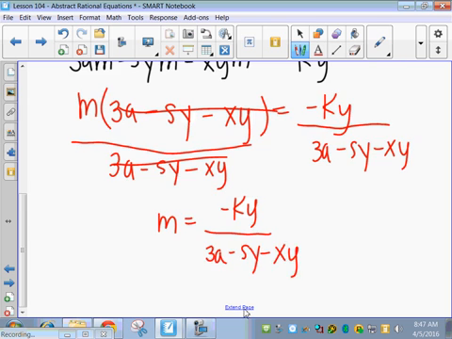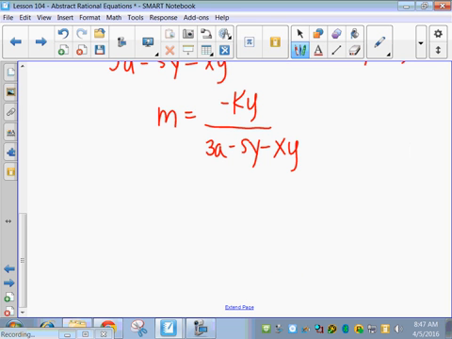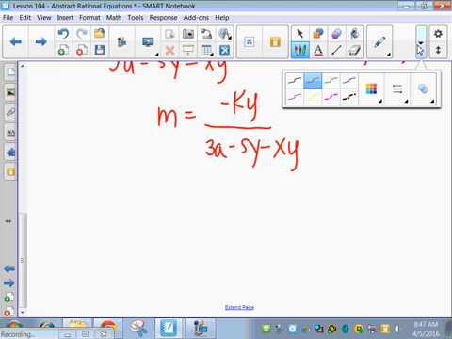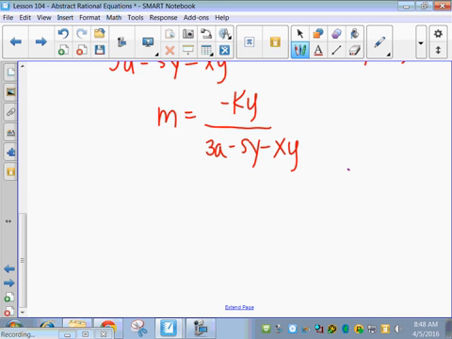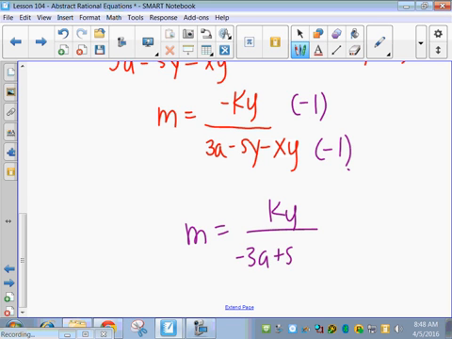Okay, your answer might be different from the back of the book. So when you're checking your answer, if you would have moved everything to the opposite side, then you could get a different answer. Here's how you check. If you multiply by negative 1 over negative 1 on your fraction, this would change the 3a to negative, the sy to positive, the xy to positive.